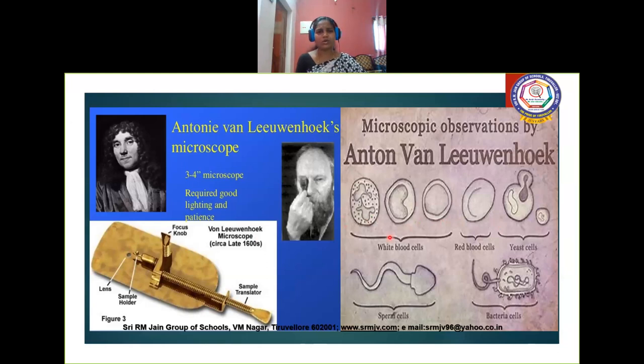Some examples of the cells he observed: white blood cells and red blood cells from his own blood, yeast cells, and sperm cells. He observed rainwater and pond water for the presence of microorganisms. He also took tooth scrapings from his own teeth and observed them for the presence of microbes. This paved the way for the discovery of various kinds of cells. This is the work of Anton von Leeuwenhoek.